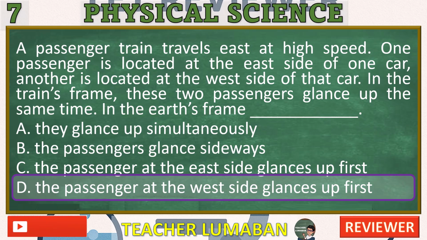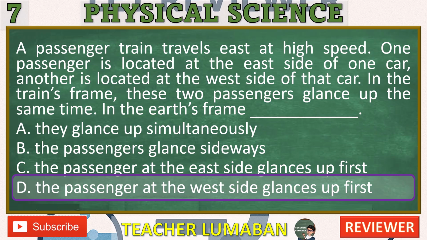Explanation. This question is based on Einstein's theory of special relativity, specifically the relativity of simultaneity, the idea that events that are simultaneous in one frame of reference may not be simultaneous in another moving frame. In the train's frame of reference, both passengers glance up at the same time. However, from the Earth's frame of reference, the train is moving eastward.